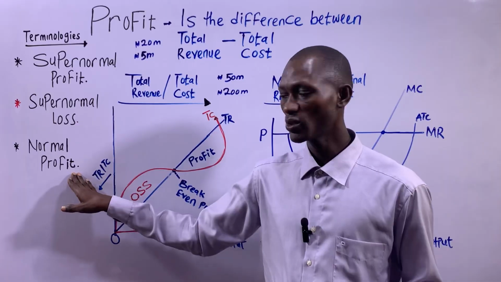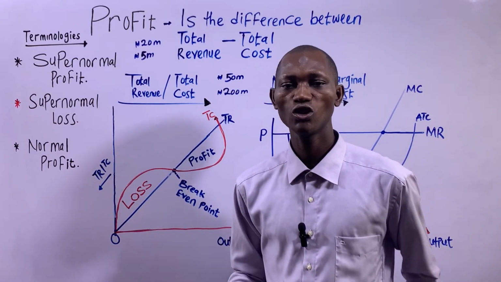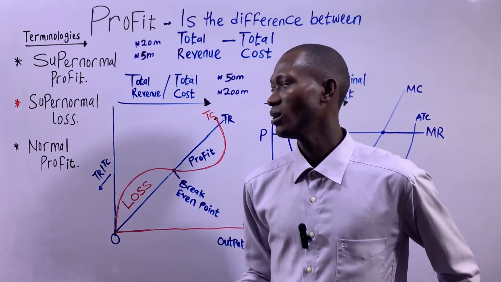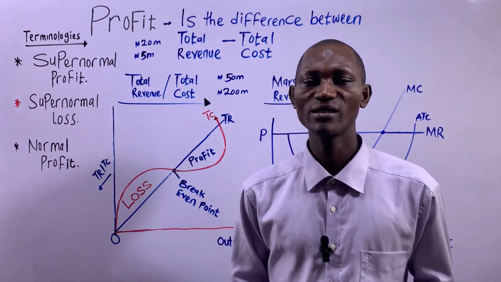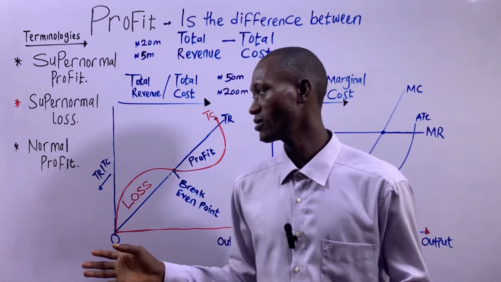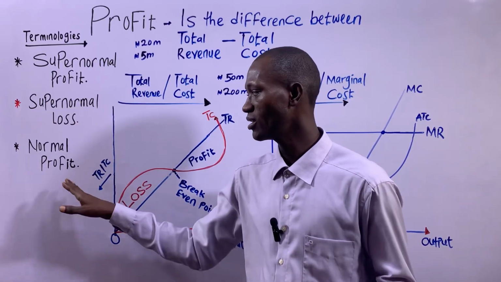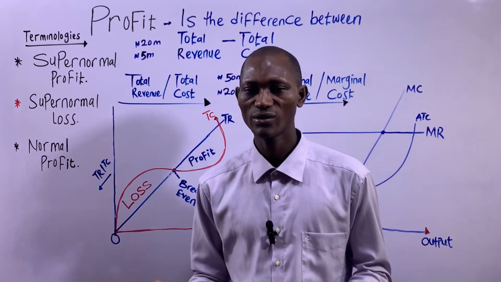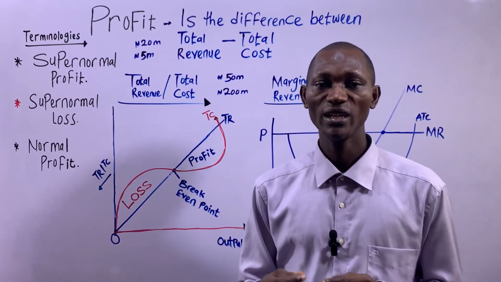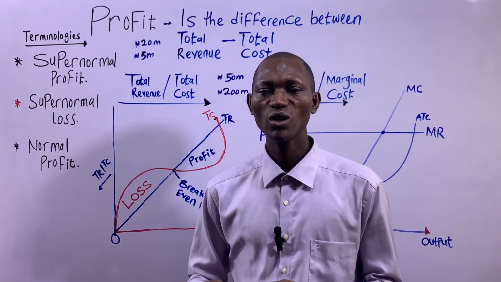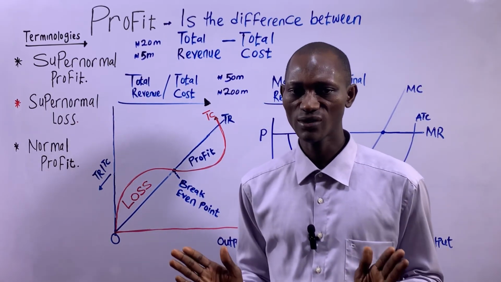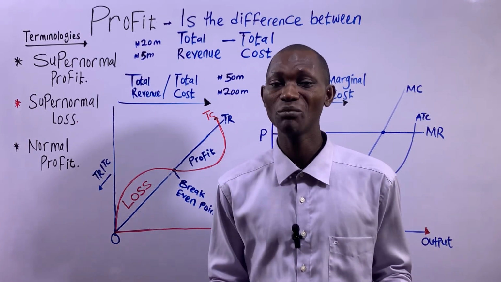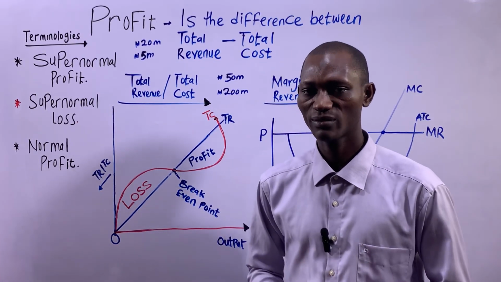Then last but not least, we have normal profit. Normal profit simply means zero profits. It's the case when a business breaks even, because in economics, we usually say a business breaks even when it makes normal profit. That means your total revenue exactly equals your total cost. That's basically what we mean by normal profits, and it simply means zero profits.